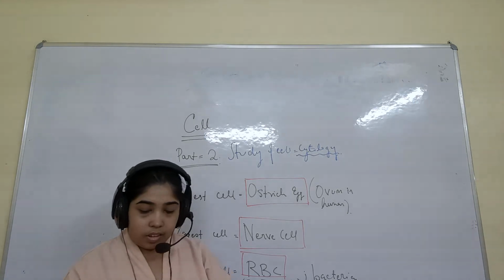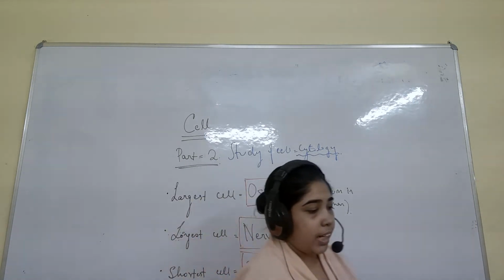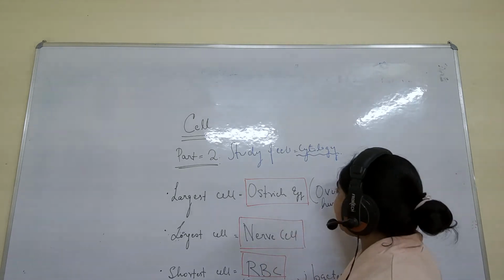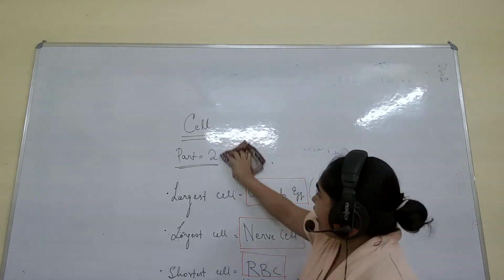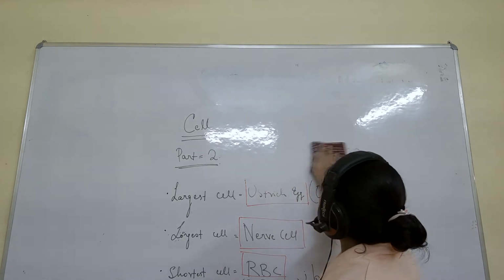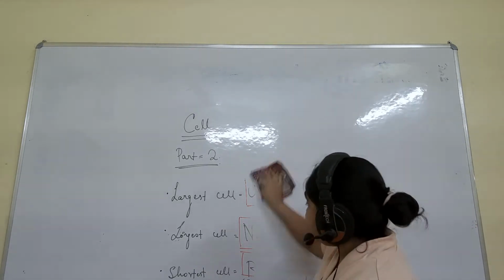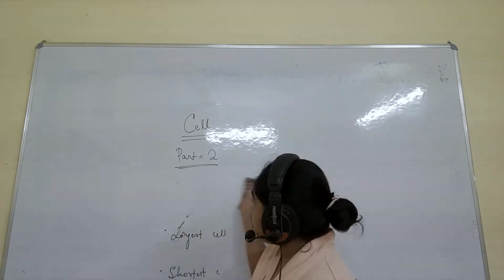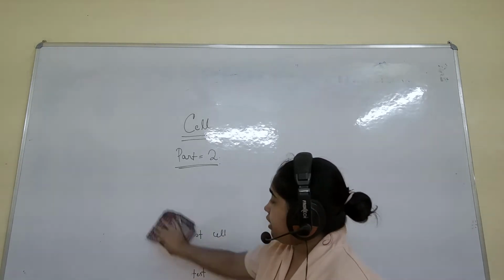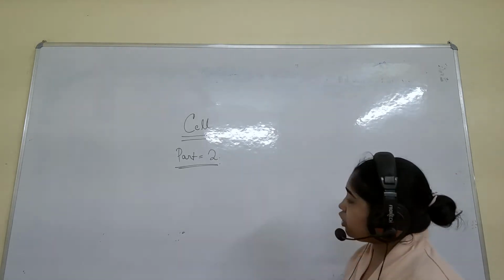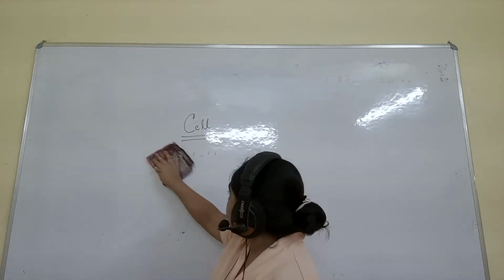The next thing I will start today is the cell structure. As I have already said, the cell is very small and visible only with the help of a microscope. But though the cell is very small, there are various organs in the cell, and we have to study about those. We will be studying them in a proper way.